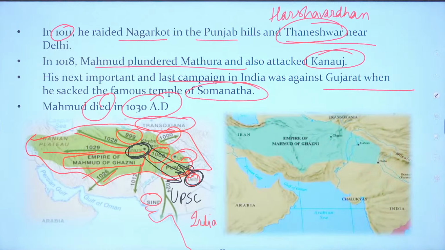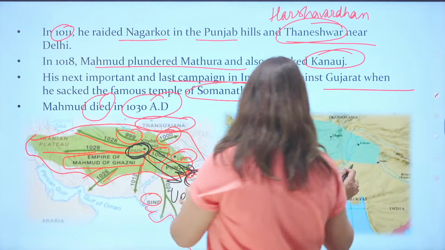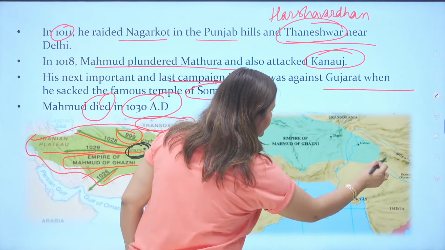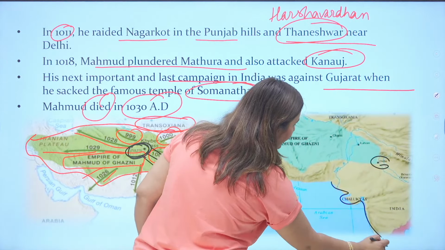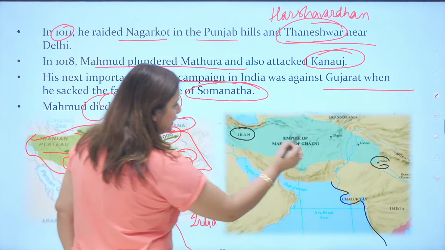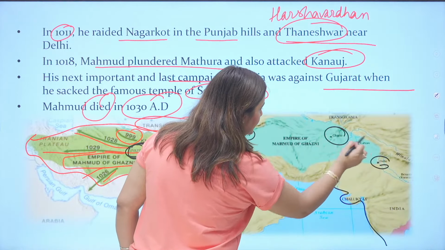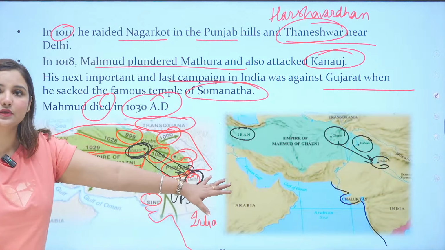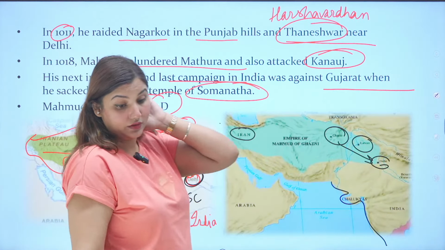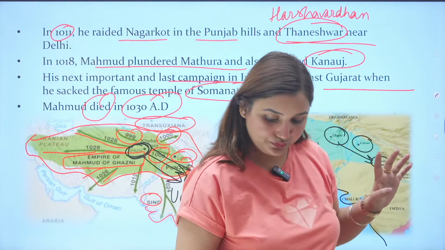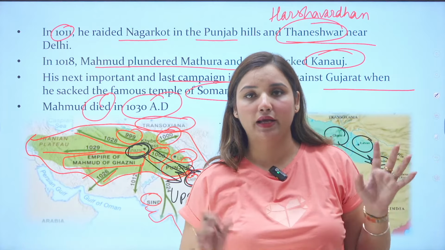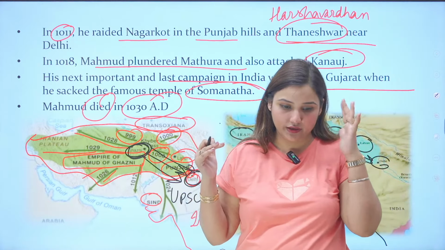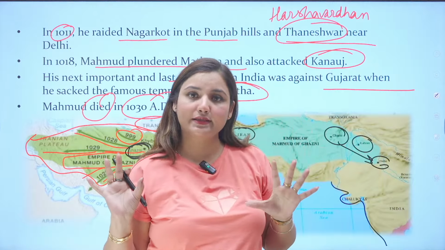Getting my point? Look at this map here. This is more elaborately discussed here. See, this is your Iran. This is Delhi. Okay, this is your entire India. Okay, fine. Now look at this part. This is Ghazni. This is Lahore. So, Delhi to Ghazni. Can you see the distance? Can you see the map? Anyone having any doubts? Yes or no? Can I continue? Are you enjoying the class? Is there anything going in your head? Is your brain active?